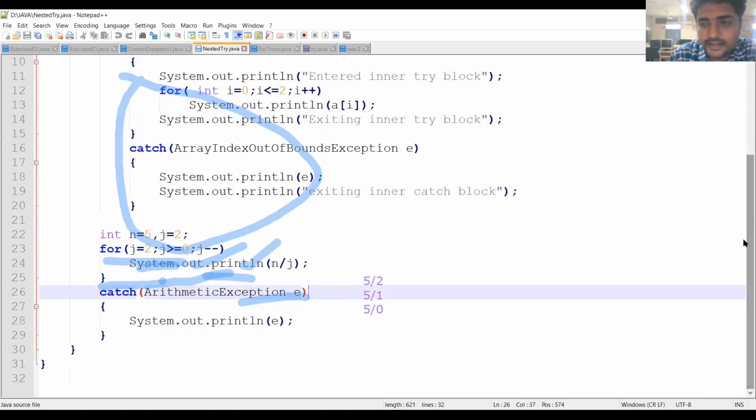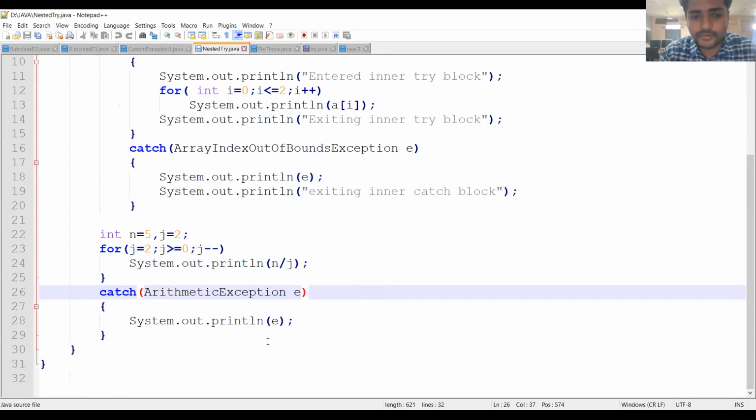So this is the overall program for the nested try block. The try block consists of another try block, so that is the nested try block. I am closing the try block, then closing the main method and the class. So let us see the output. The program name is nested try dot Java, compiled with javac and run with java nested try.